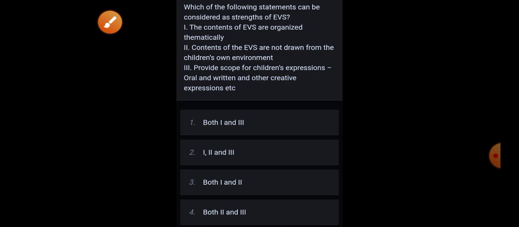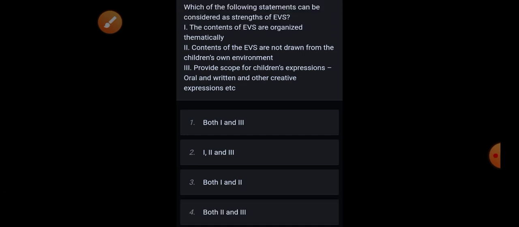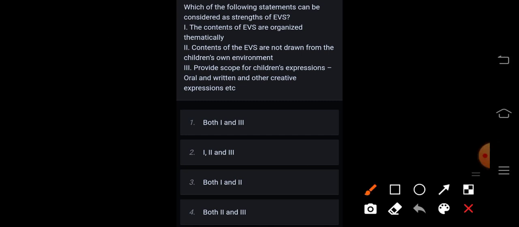Next, which of the following statements can be considered as strengths of EVS? The contents of EVS are organized thematically. Contents of the EVS are not drawn from the children's own environment. Provide scope for children's expressions, written and oral, and other creative expressions, etc. So, correct answer is option 1, both first and third.